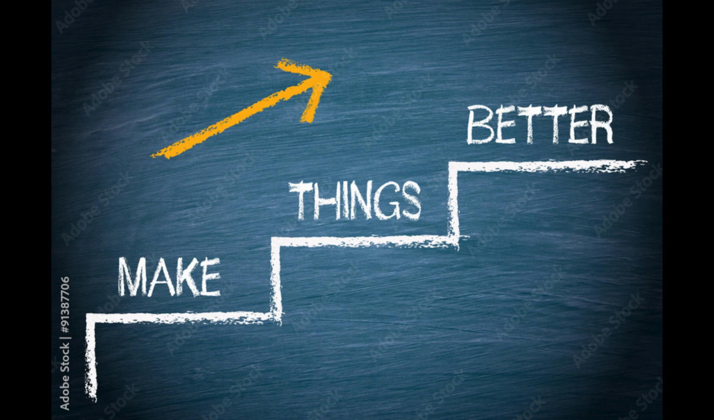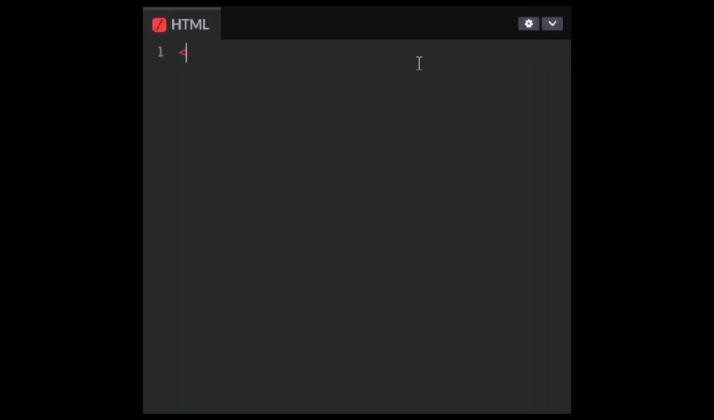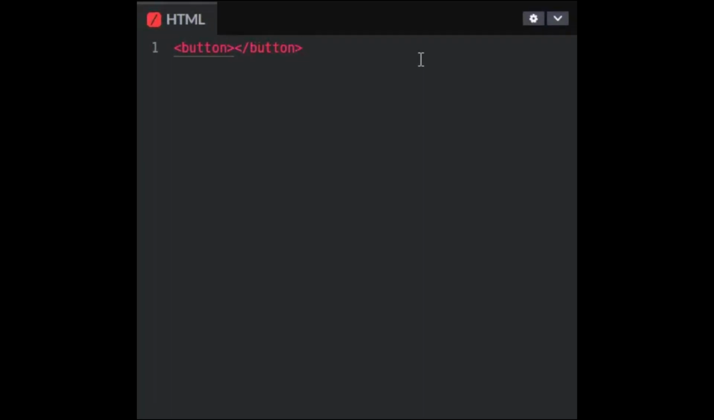Since I started coding, I've always sucked at making good buttons, but today I will change that. Let's start by creating a new pen in CodePen. Our HTML will have a button and a div inside it with an ID of circle.